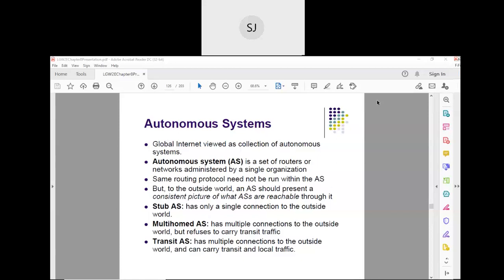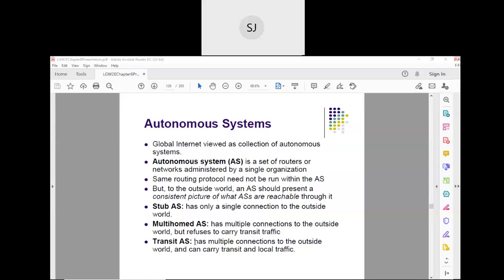Now, the next type of autonomous system is the transit autonomous system. It also has multiple connections to the outside world, but it is ready to carry the transit traffic. That means if data is generated by one autonomous system and is heading towards another autonomous system, it can be sent through my autonomous system. I am ready to carry the transit traffic.